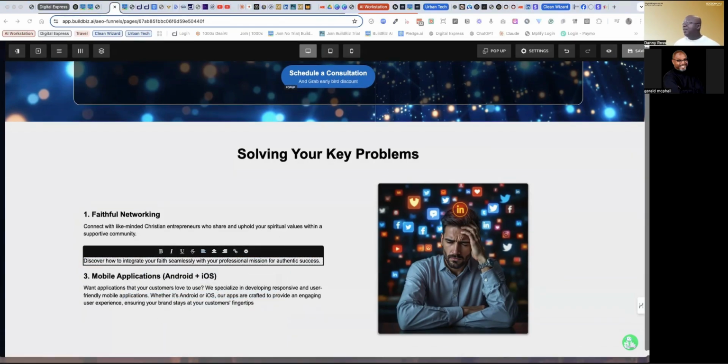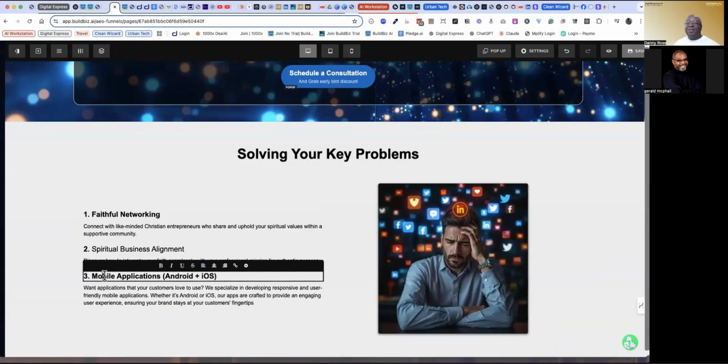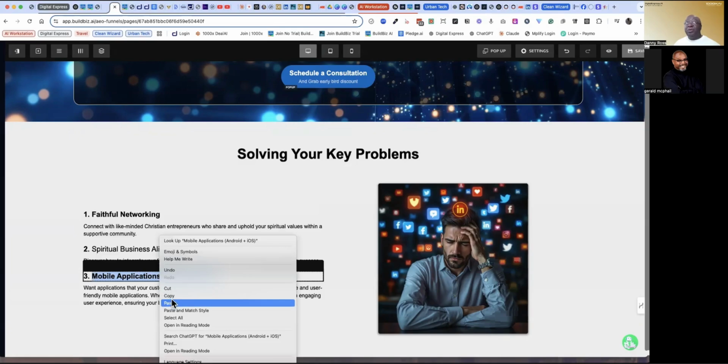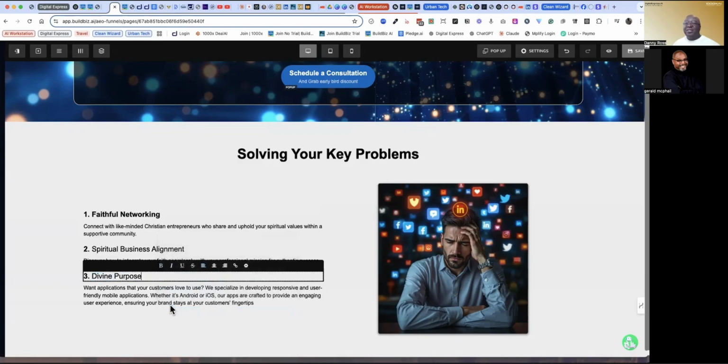And all I'm doing is copying it out of my little content file, replacing the text that I want to replace. You could also just create a new text box and copy paste it in, but I was trying to match the style of what's already here, so I don't have to recreate all of the pretty stuff.